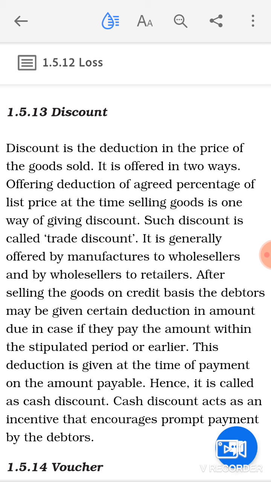and it is basically given by the manufacturer to the wholesaler, or by the wholesaler to the retailers, when they want to increase their sales volume.